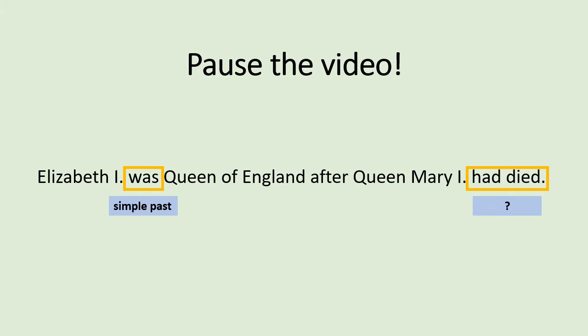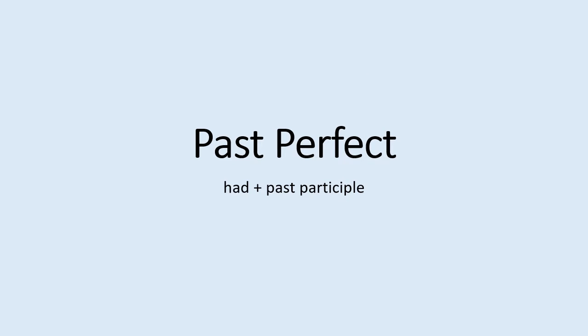After Queen Mary had died, the verb in this half of the sentence has two parts, had and died. A verb that is made with had and the past participle, died in this case, is called the past perfect.